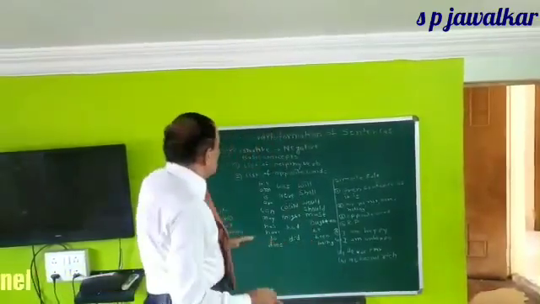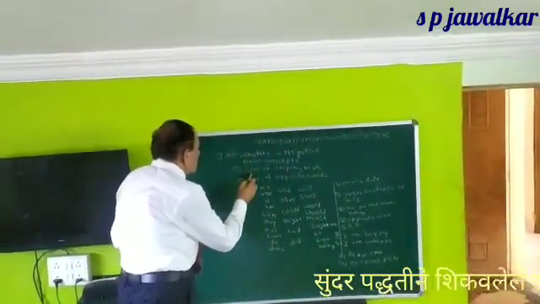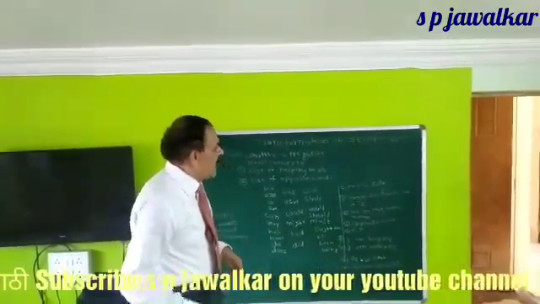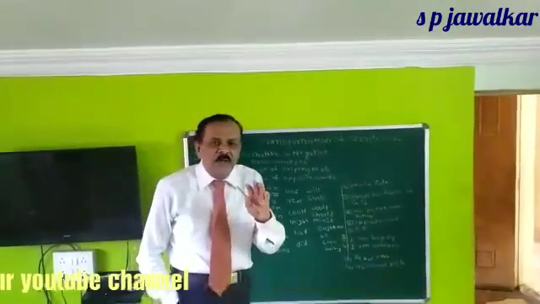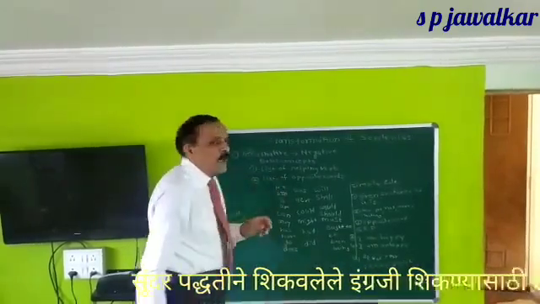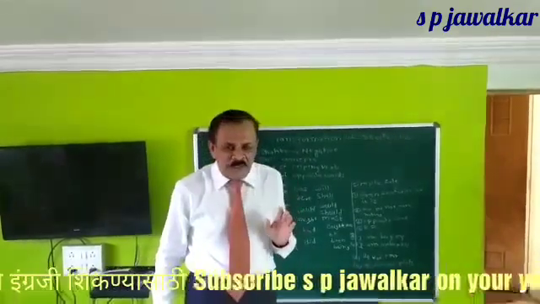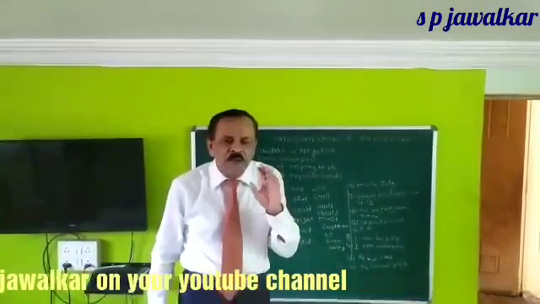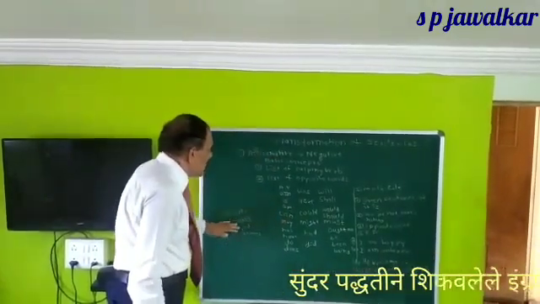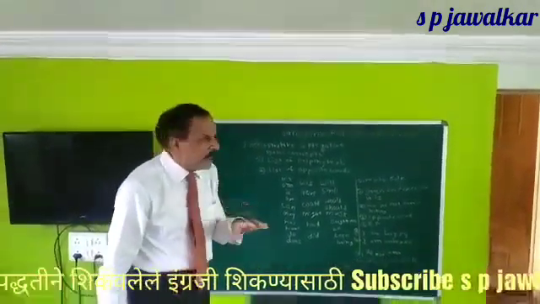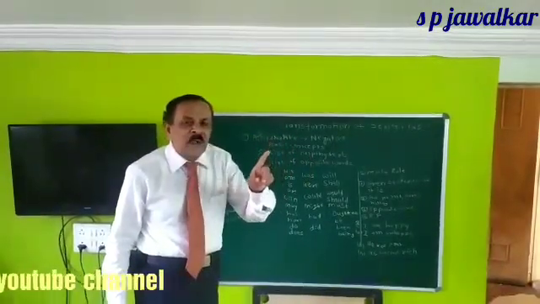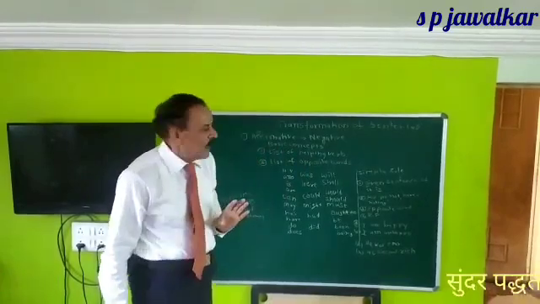only the basic concepts which must be very clear to you, that we will focus on. Number one, the first basic concept is the list of helping verbs. You must have the list of helping verbs with you. Second, you must have the list of opposite words. Antonyms you must know. So those two things you must have with you. Then very easily you can convert an affirmative sentence into a negative sentence.